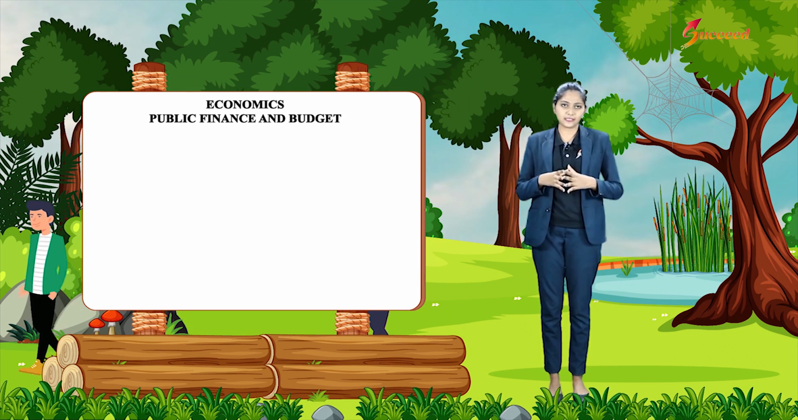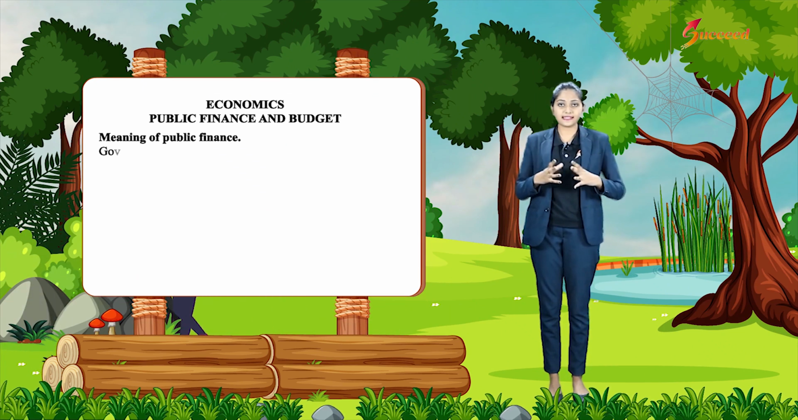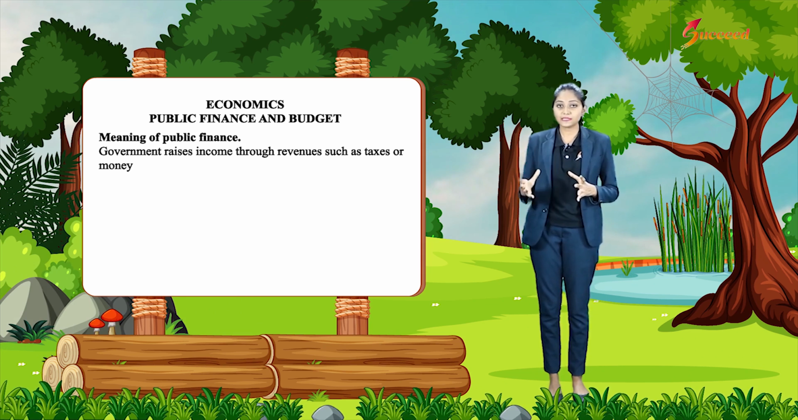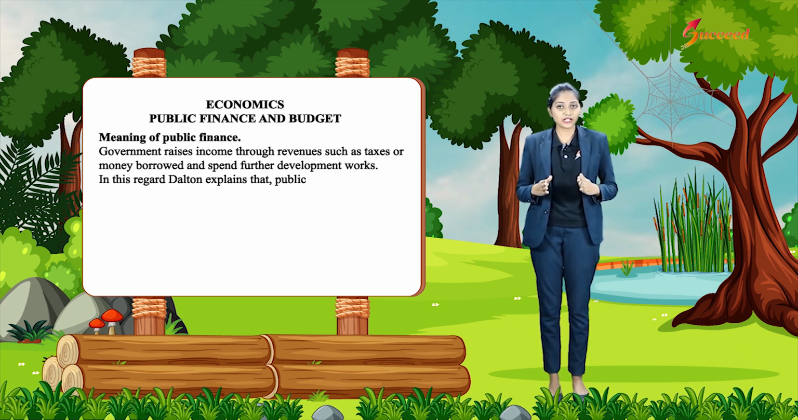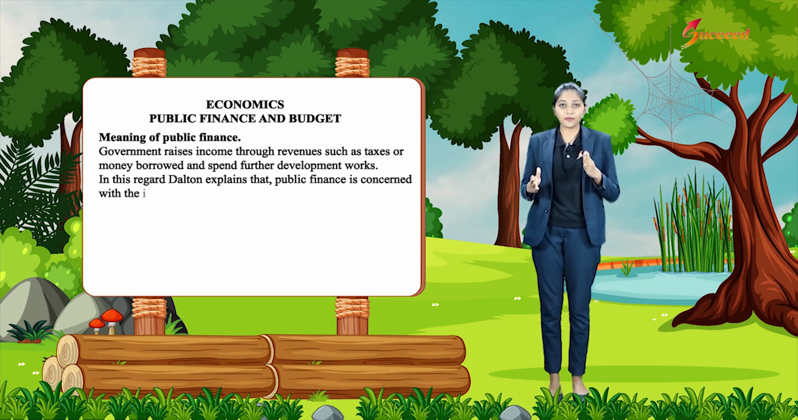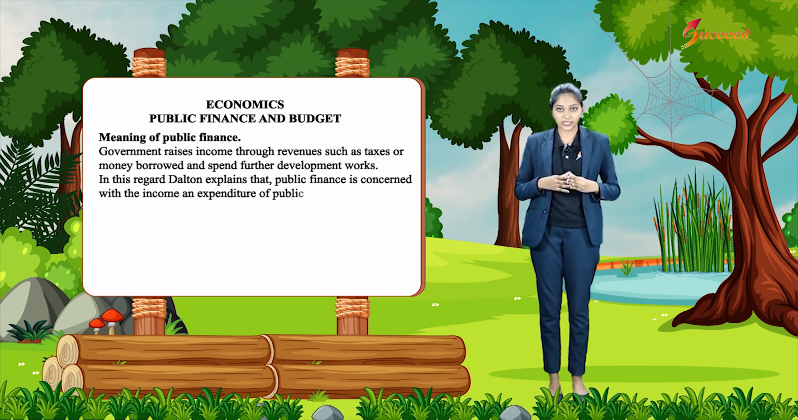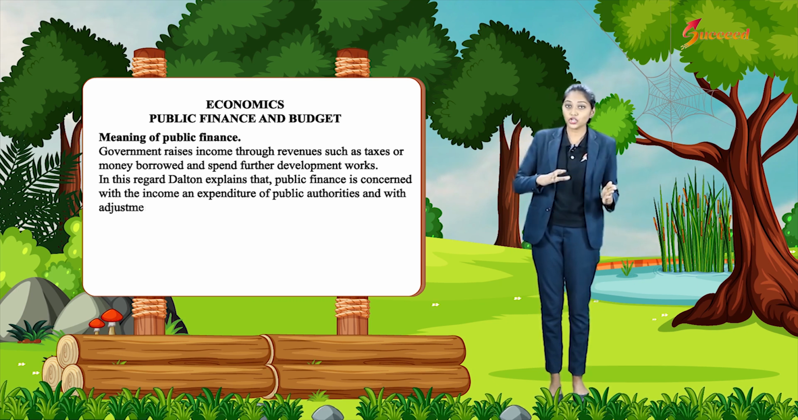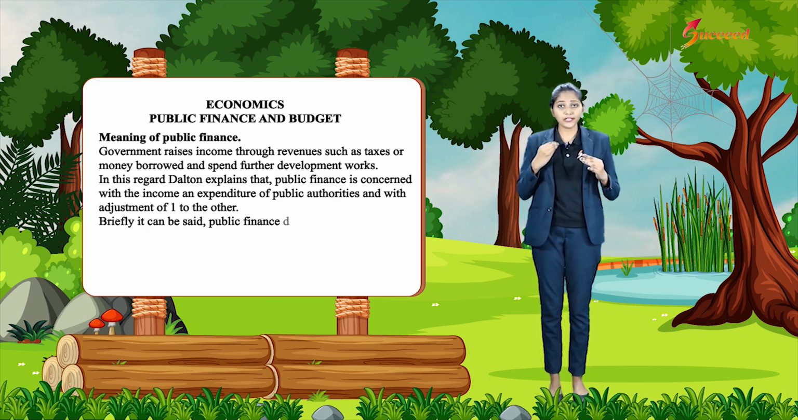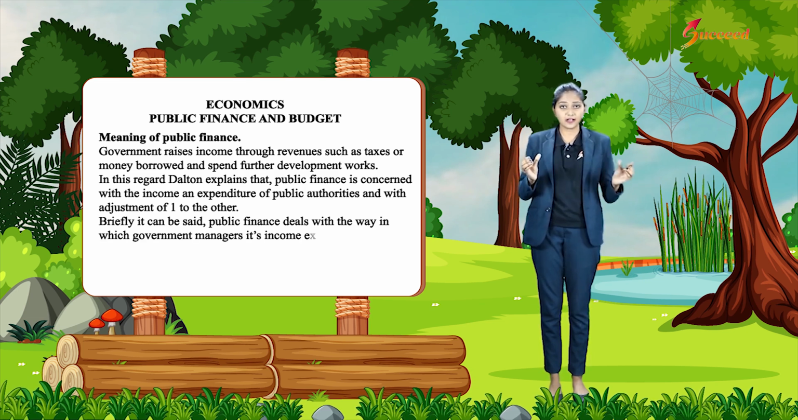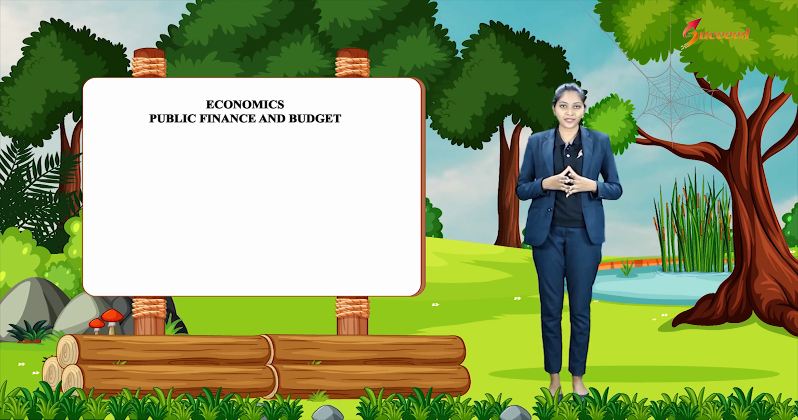Meaning of public finance. Government raises income through revenues such as taxes or money borrowed and spends it for developmental works. In this regard, Dalton explains that public finance is concerned with the income and expenditure of public authorities and with the adjustment of one to the other. Briefly, public finance deals with the way in which government manages its income, expenditure and loans.